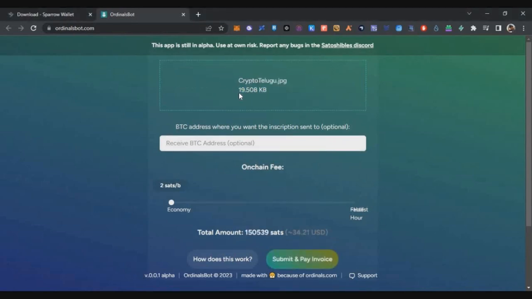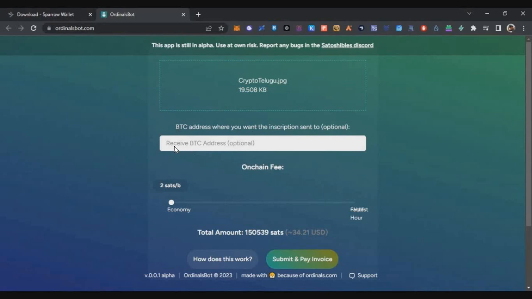And here you can see my image size is only 19.5 KB. If your image size is bigger, you have to spend more on the gas fee. If the size is lesser, I would recommend a size below 20 KB, so you can do the transaction within maybe like $40 or $45.